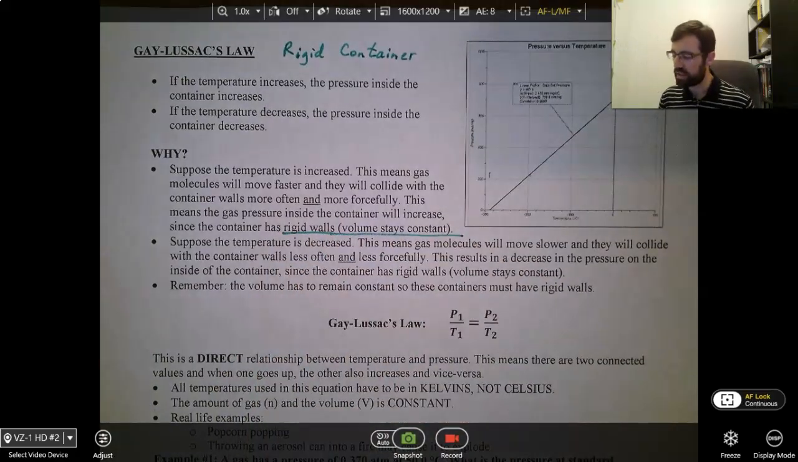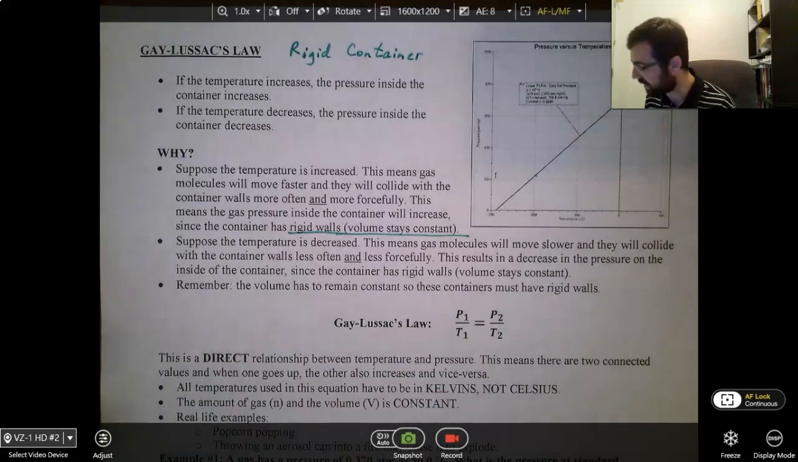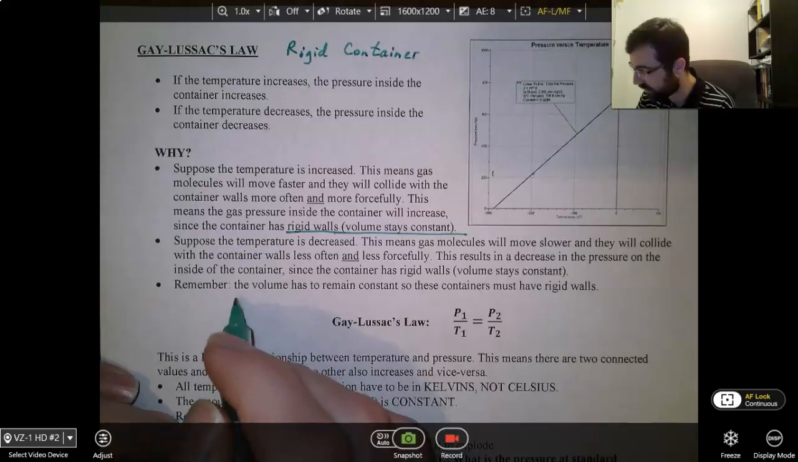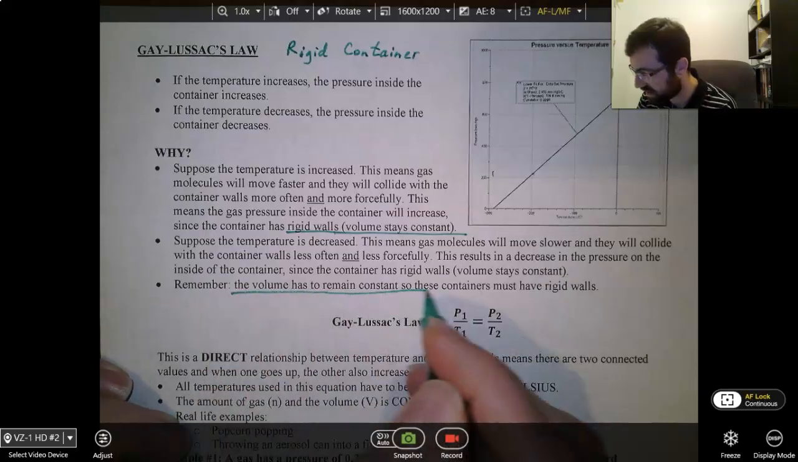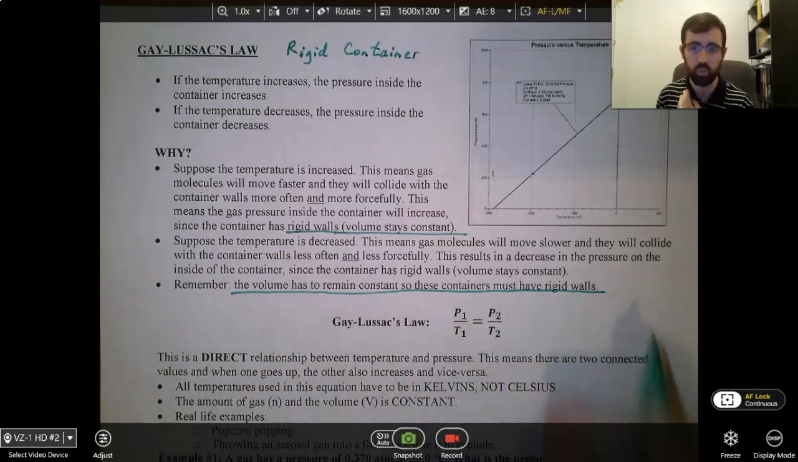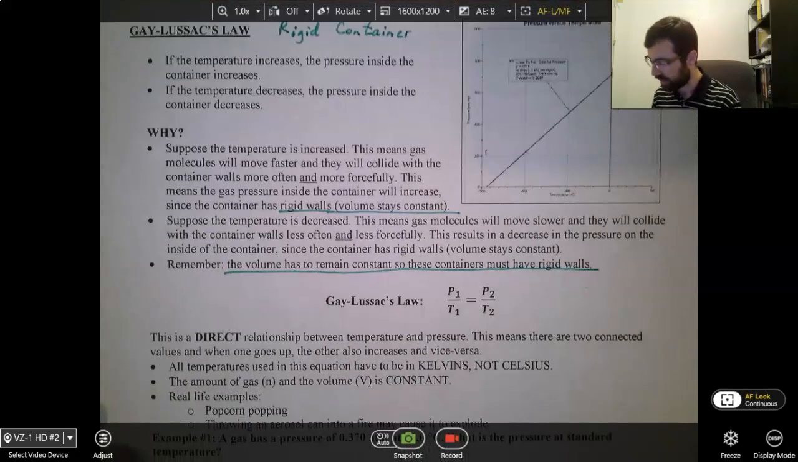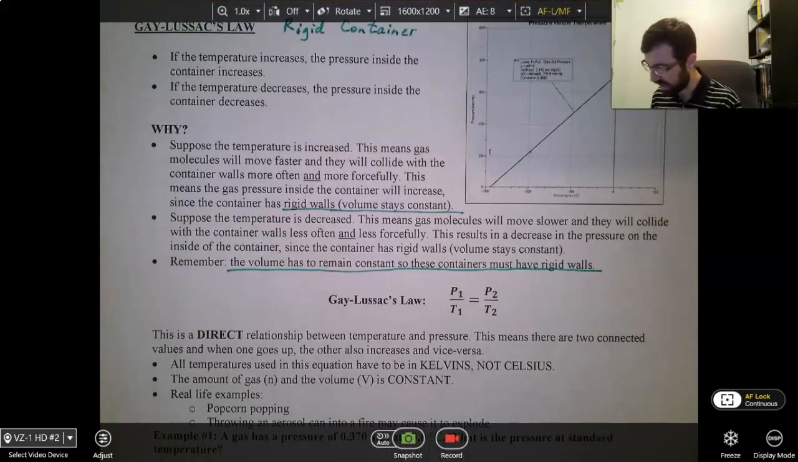If the temperature is decreased instead, that means the gas molecules move more slowly, and because they're moving more slowly, they hit the walls less often, and since they're hitting the walls less often, the pressure decreases. You've got to remember that the volume, and I've said it a couple times, this is just really important, the volume has to remain constant, so these containers have to have rigid walls. We got examples down here.